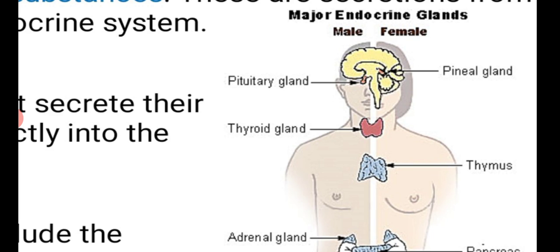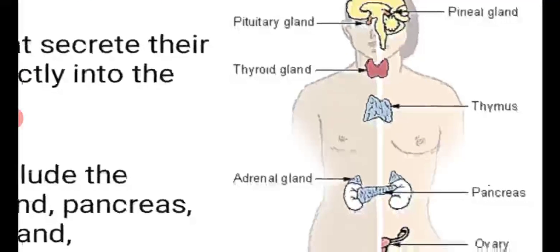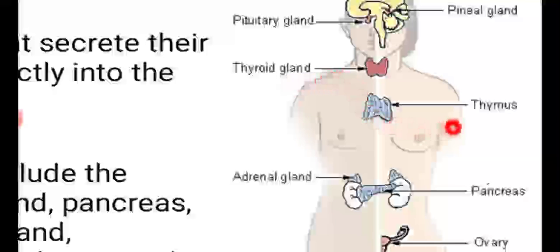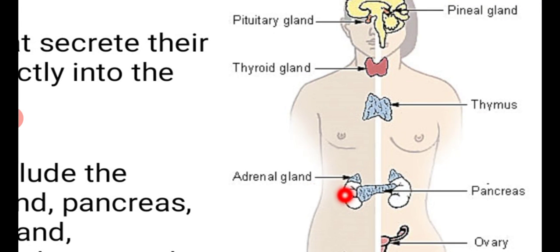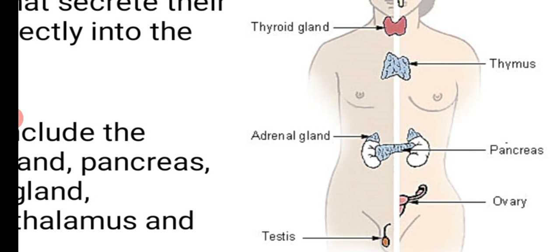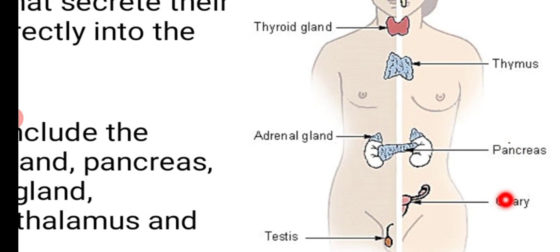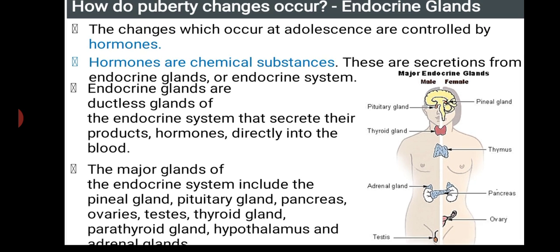Even though it is only pea-sized, it controls each and every activity of a human being. And you can see the thyroid gland, thymus, and adrenal glands over the kidneys, and the pancreas, and ovary in a female and testes in a male. So these glands are called endocrine glands.